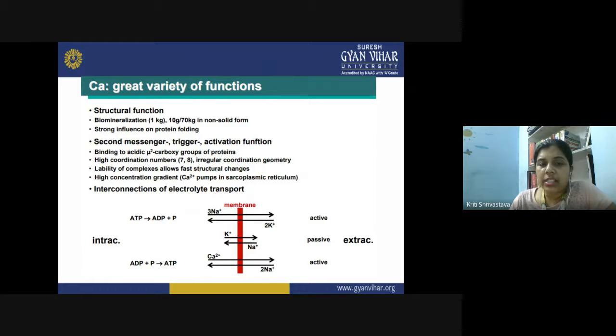So there is a high concentration gradient, that is, the calcium dipositive pumps in the sarcoplasmic reticulum. Interconnections of the electrolyte transports are shown here in the mechanism. So you have a membrane here. This is extracellular fluid, this is intracellular fluid, and you can see that along with the potassium monopositive ion, the calcium dipositive ions are also actively thrown out of the cell.